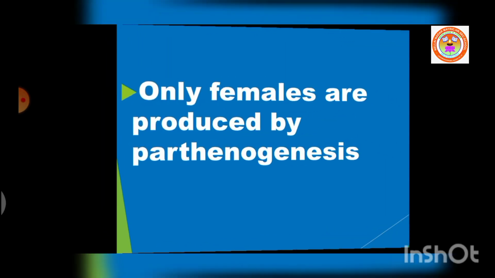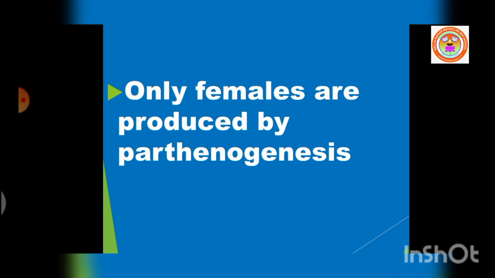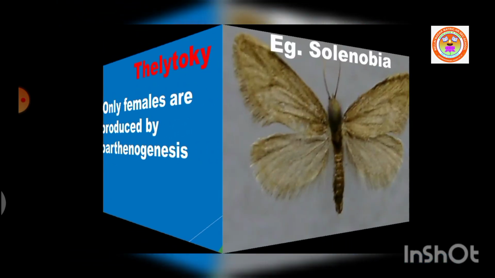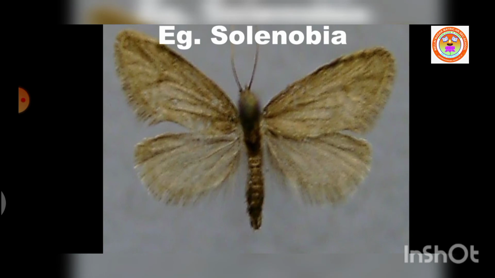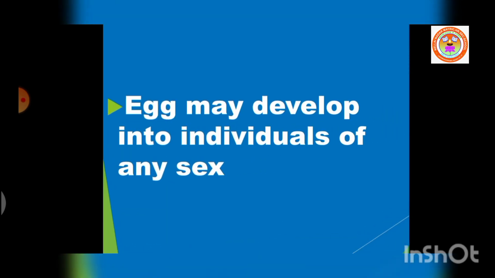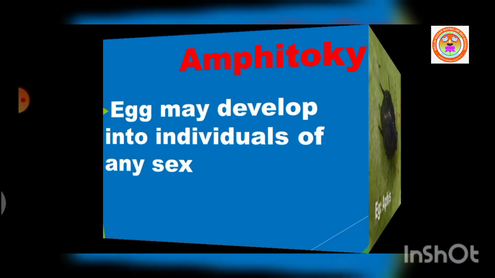If the egg produces only female individuals by parthenogenesis means, then it is called teletochy. Example, Solenobia. If the egg produces individuals of any sex, that is male or female, then it is called amphitochy. Example, Aphis.